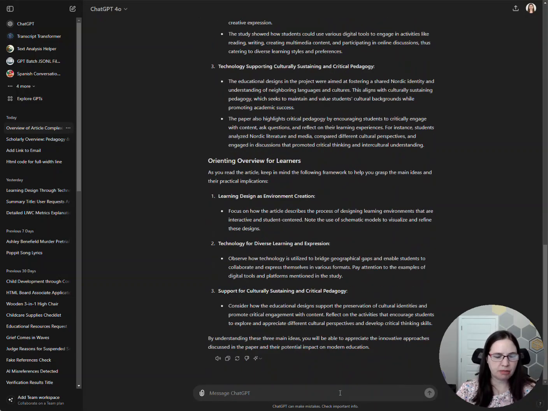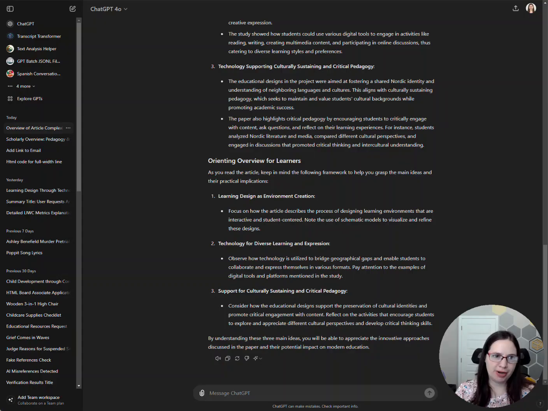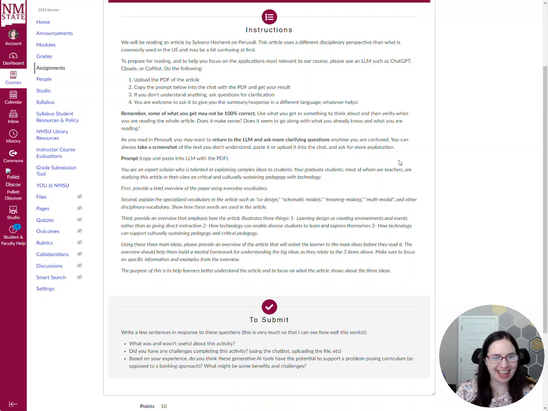I'm also encouraging them as they read, if they're confused, you can ask more questions. You can try to do more stuff, but I'm using my pedagogical knowledge and disciplinary knowledge, my content knowledge, to create a prompt that can provide some scaffolding for my students with the hope that they can still be pretty independent when they're reading. So I hope it works, and let me know what you think.